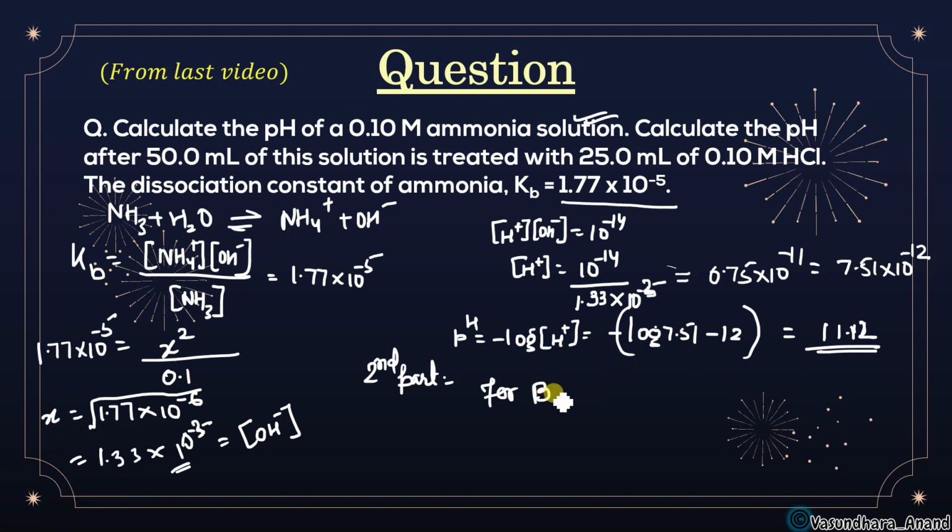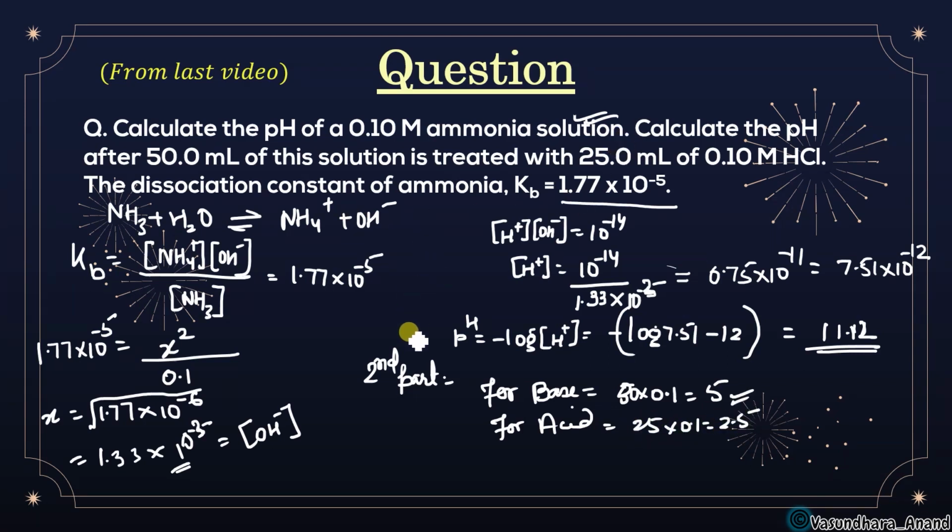For base, it is 50 into 0.1, so that means 5. For acid, it is going to give you 25 into 0.1, that means 2.5.